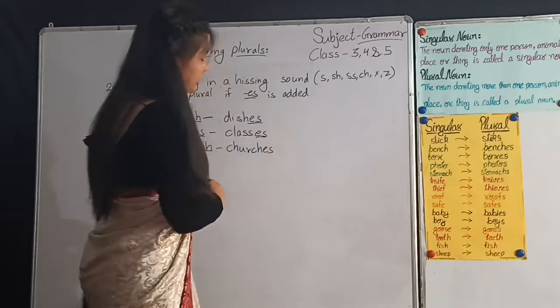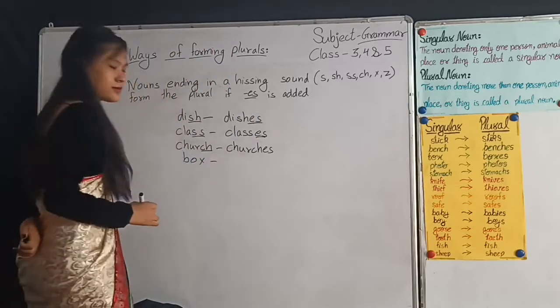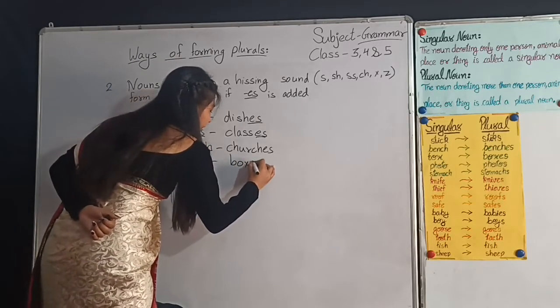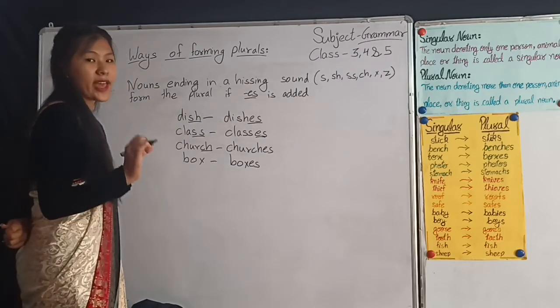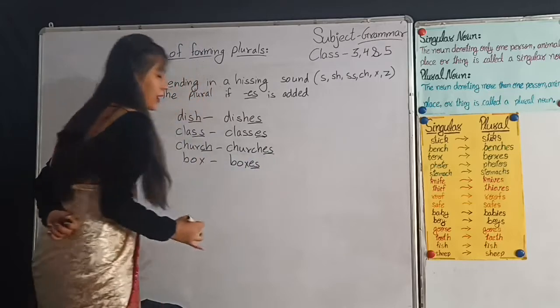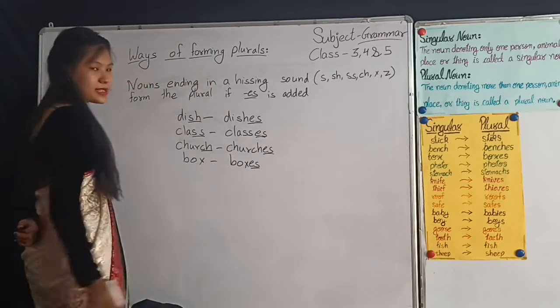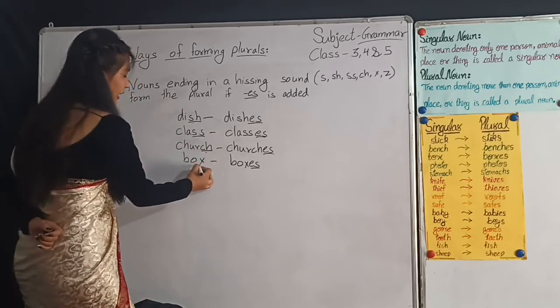So, now next example, box. To make it plural, we have to add es at the end of the hissing sound. Box. B-O-X, B-O-X-E-S. Boxes. So here I am just adding es at the end of the hissing sounds: S-H, S-S, C-H, X.